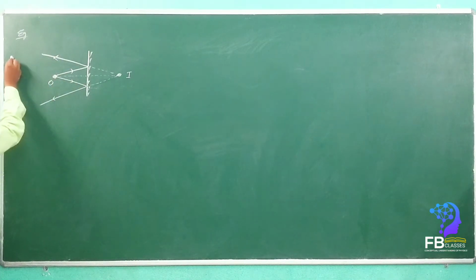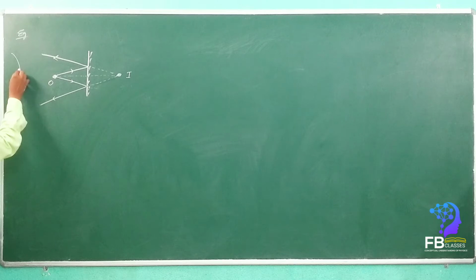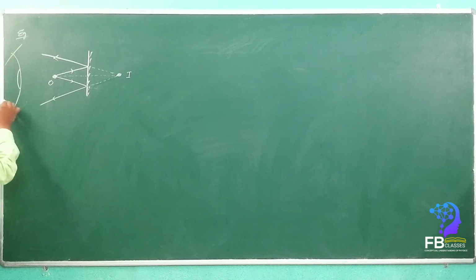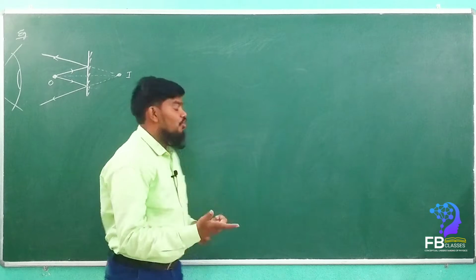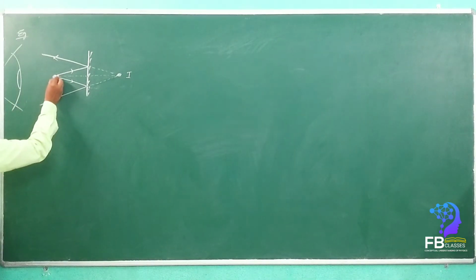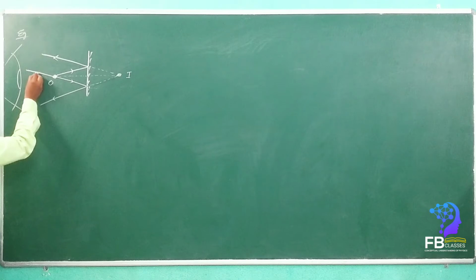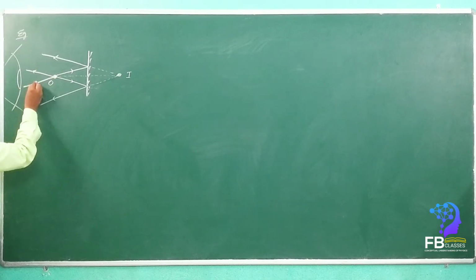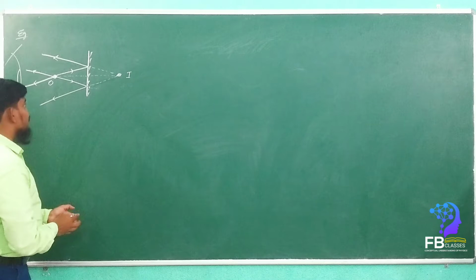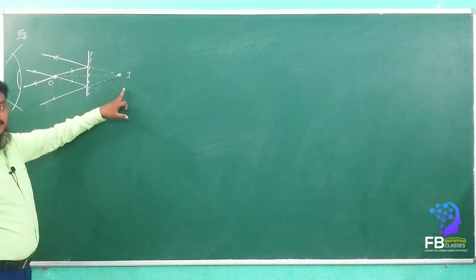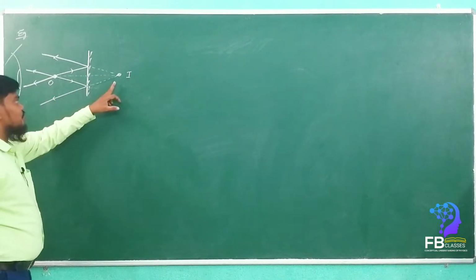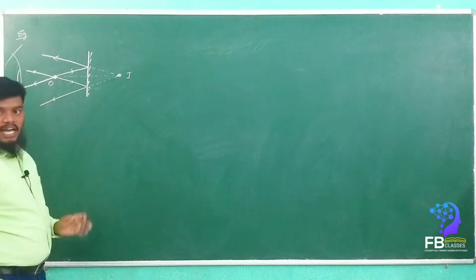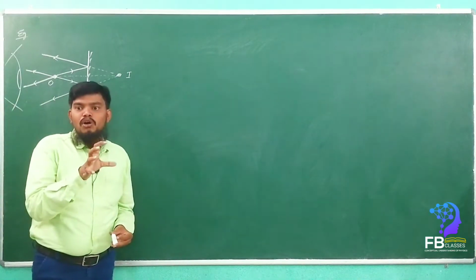If the eye is here, then all the rays will fall into the eye, and the eye recognizes the object as well as the image. This is the object and this is the image. The eye will recognize both, because both the image and the object are in front of the eye. That's why the eye is able to see both object and image.